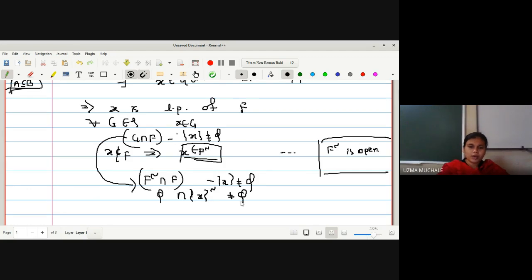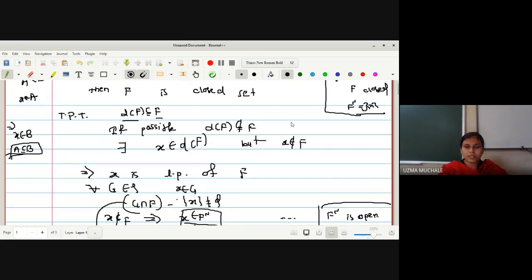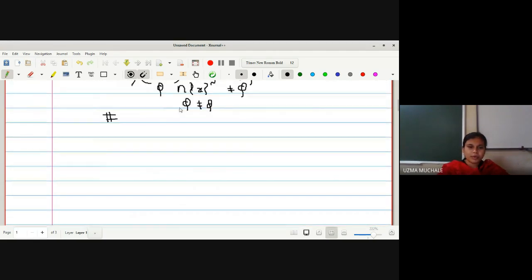Okay, the empty set intersection with this minus X, I can convert this as an intersection with the complement of X, which is not equal to phi. So the empty set intersection with any set, what is the result? Empty set. So the empty set is not equal to the empty set. Here I am getting the contradiction. This contradiction arises due to the wrong assumption. What was the wrong assumption? If possible, the derived set of F is not a subset of F. So what will be the correct assumption? The derived set of F is a subset of F. And hence, with the help of a contradiction, we have proved that the derived set of F is a subset of F, and hence F is a closed set by definition.